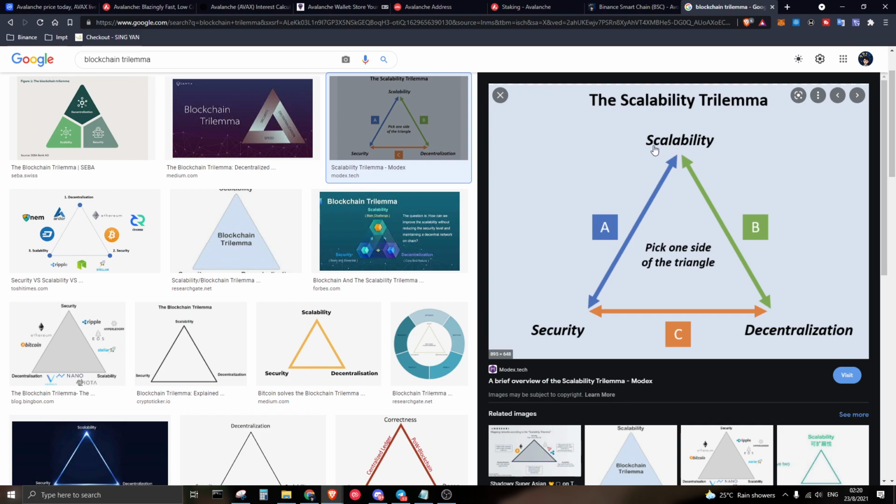Because if you want to have scalability, decentralization is harder, because if you want decentralization, you will need thousands of nodes and of course validators. And from there, how do you scale when you need a lot of consensus from one platform? And the more decentralized it is, the more secure the blockchain is. And of course, if you have the power to scale your ecosystem as fast as possible, you will definitely need fewer validators, and from there the security will be at risk. Basically this is just a cycle, and this is the blockchain trilemma.